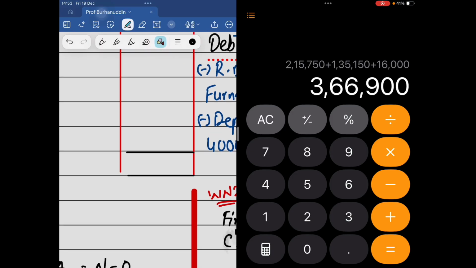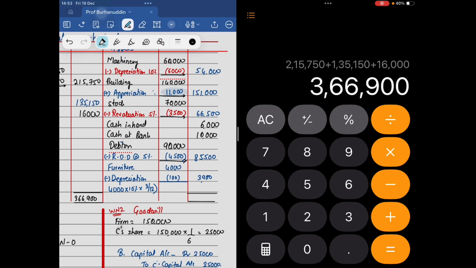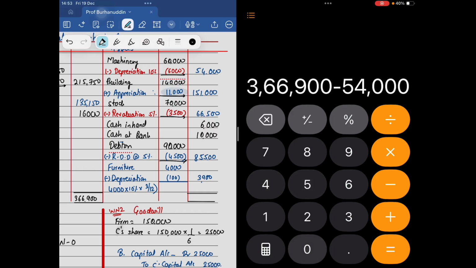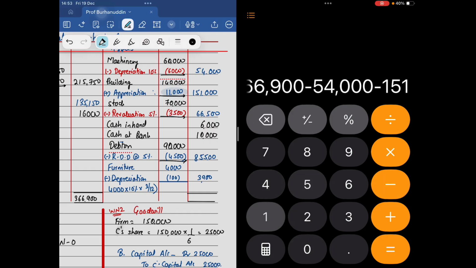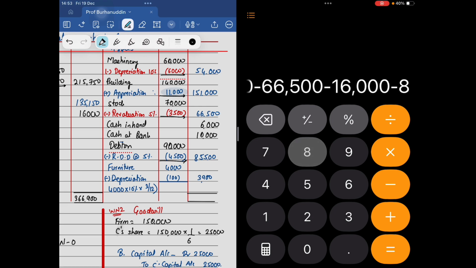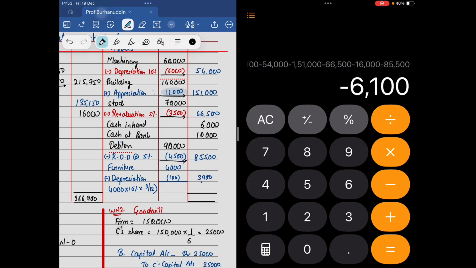It should tally at 3,66,900. Minus 54,000, 1,51,000, 66,500, 16,000, 85,500.